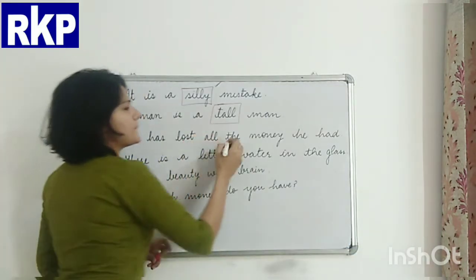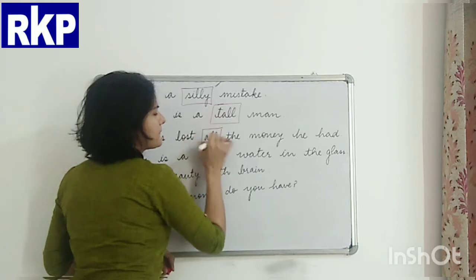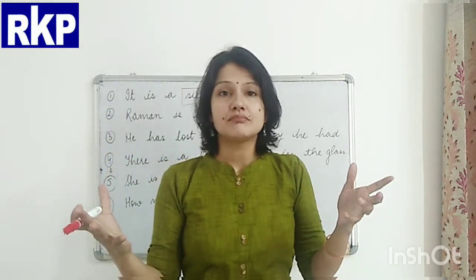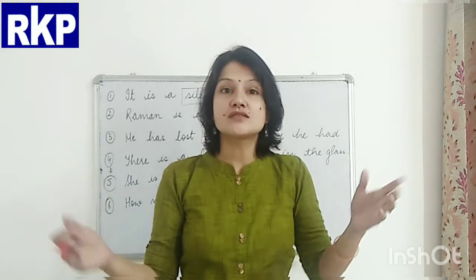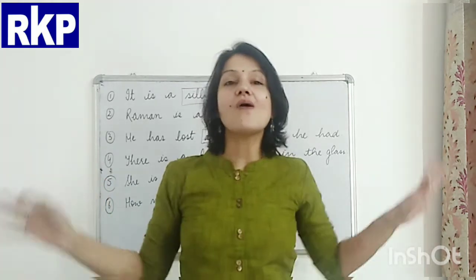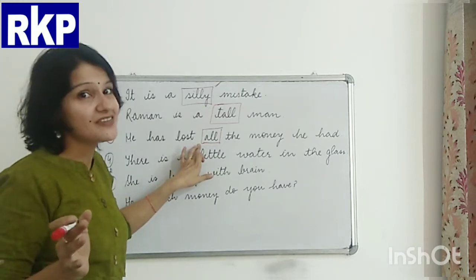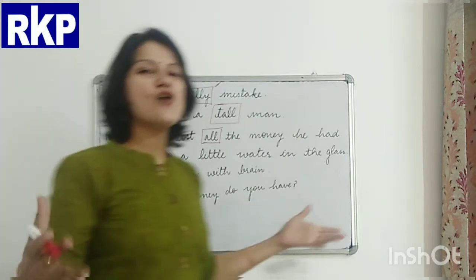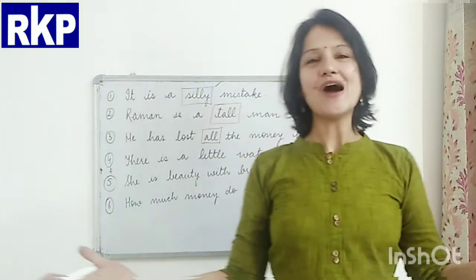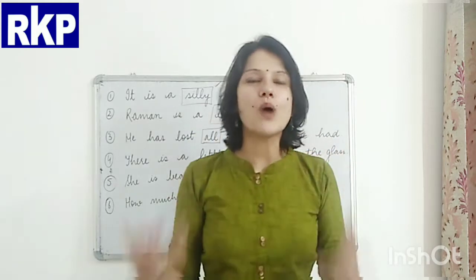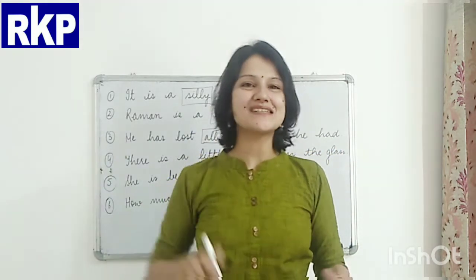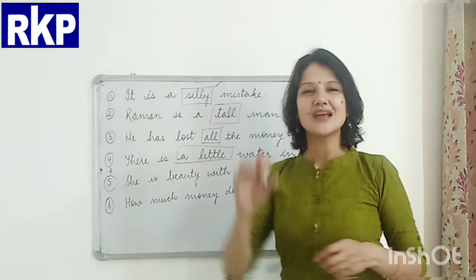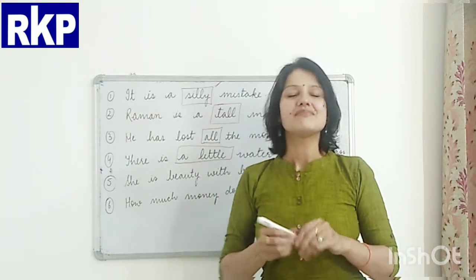He has lost all the money he had. Now if I ask you, how much money has he lost? All the money. All. This is the adjective here. There is a little water in the glass. Now, how much water is there in the glass? What is the quantity of the water that is present in the glass? A little. Okay? Which is very less actually.